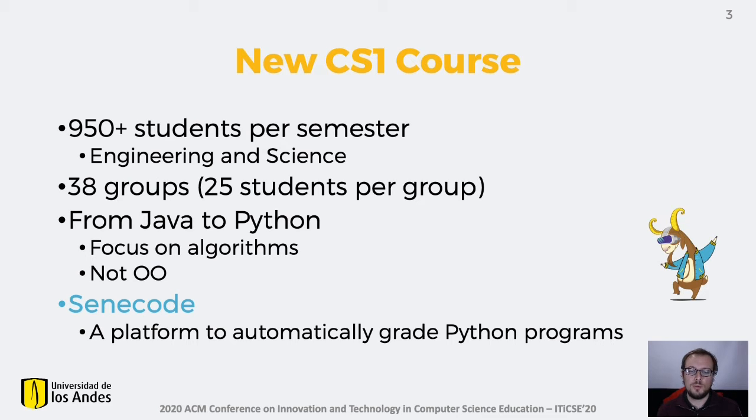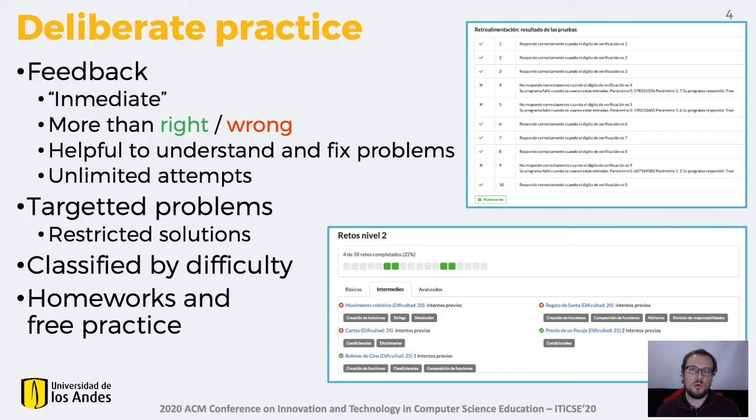In the context of this course, then we developed this platform, which is called Zenecode, which is a platform to automatically grade Python programs, which shares many similarities with other existing platforms. However, Zenecode has important differences with existing platforms. The most important one is that this platform was designed to address deliberate practice. This means that we wanted to give students as much feedback as we could, and we wanted to give that feedback immediately, and we wanted to help them to fix their own errors.